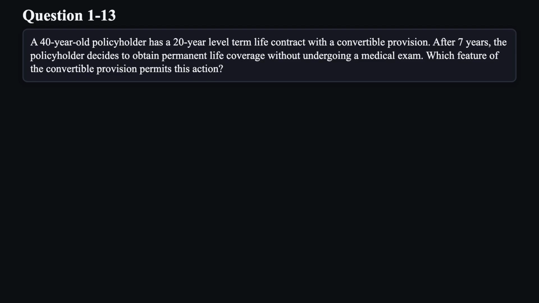Question 13. A 40-year-old policyholder has a 20-year level term life contract with a convertible provision.